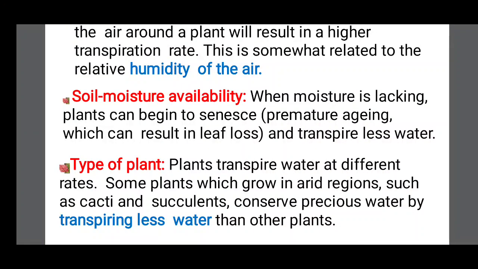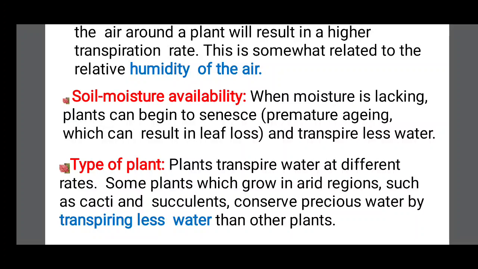Soil moisture availability. When moisture is lacking, plants can begin to wilt and transpire less water. When water is not available in the soil, the availability of water is very less. At that time the plant shows premature aging, which can result in leaf loss. With the leaf loss, ultimately transpiration is very low. So this is soil moisture.